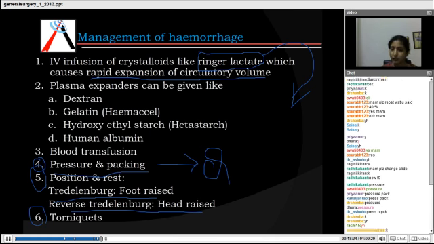So you need to remember all these names for managing hemorrhage, which solutions other than Ringer's lactate are used. Clear? But the important MCQ here is Ringer's lactate, and what is the first step done in managing a hemorrhage? That is application of pressure.